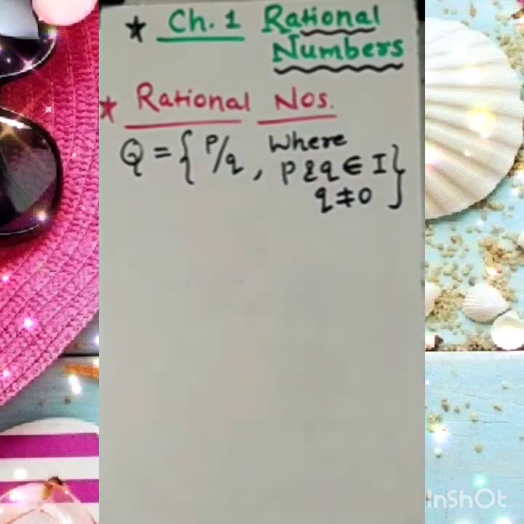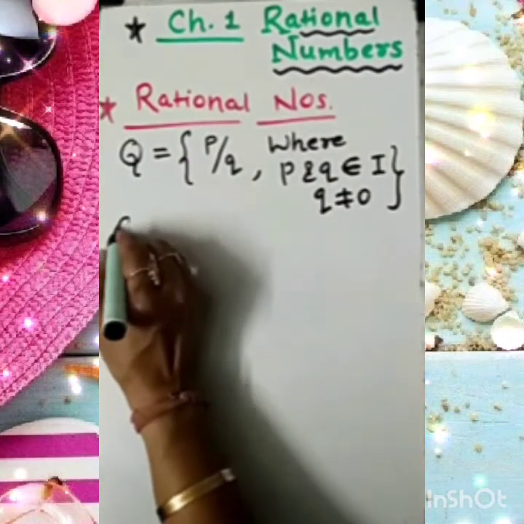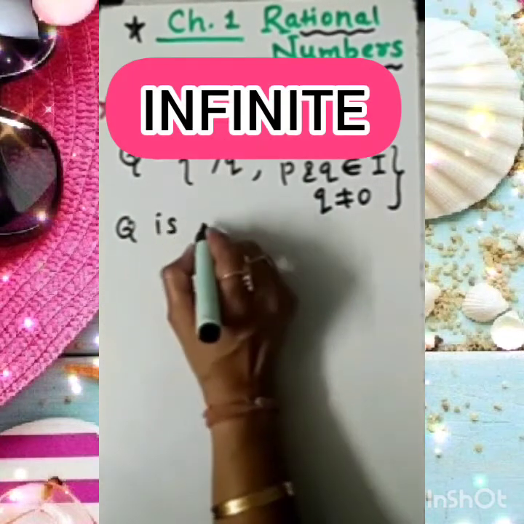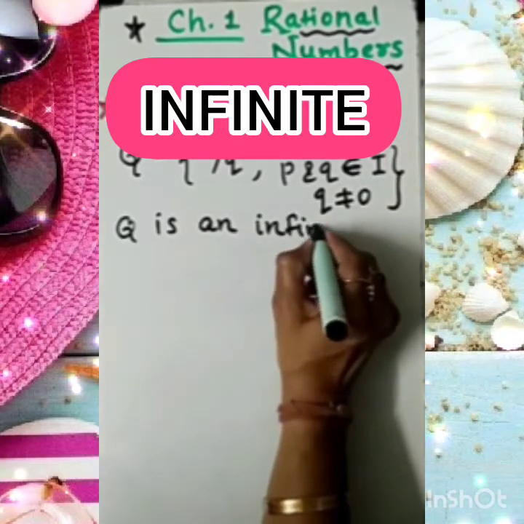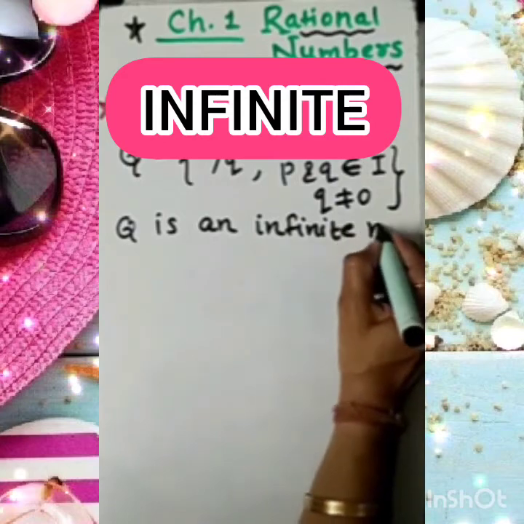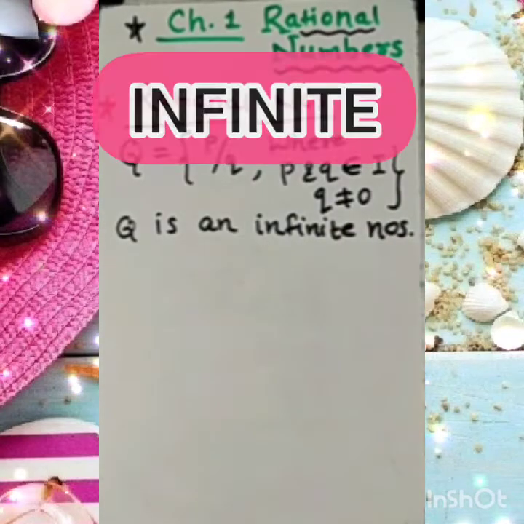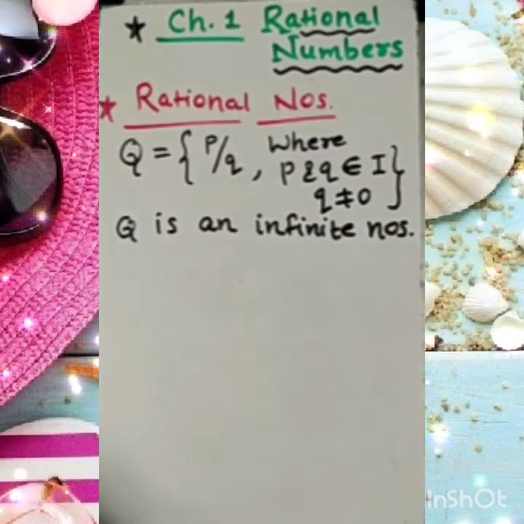This is the way of defining all rational numbers. If somebody asks, is it a finite set, are the numbers limited? No, dear student, Q is also an infinite set. It means innumerable, uncountable members are there in this set.